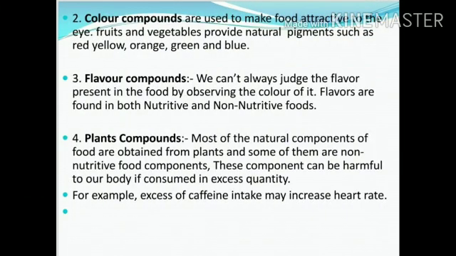Second, color compounds are used to make food attractive to the eye. Fruits and vegetables provide natural pigments such as red, yellow, orange, green, and blue. Third, flavor compounds. We can't always judge the flavor present in the food by observing its color. Flavors are found in both nutritive and non-nutritive foods.